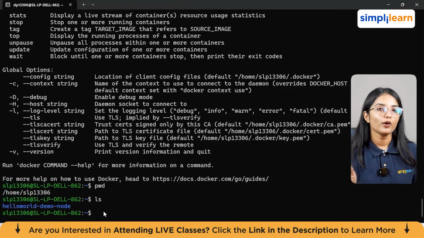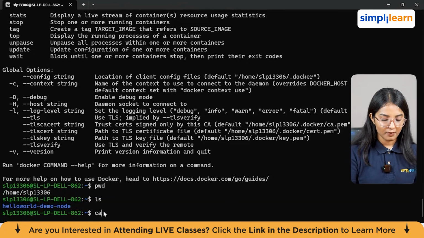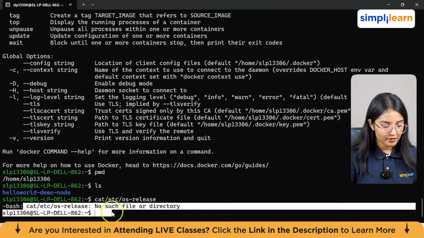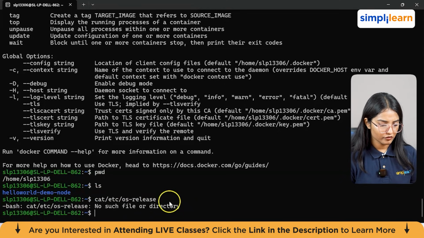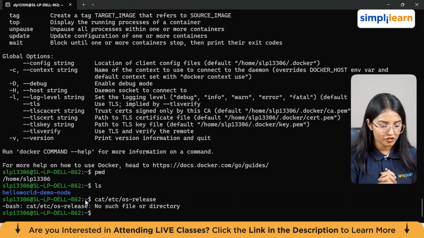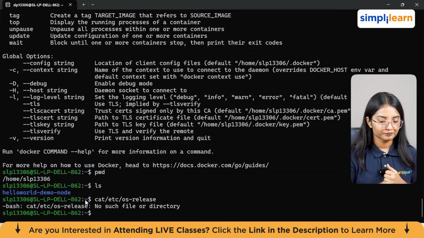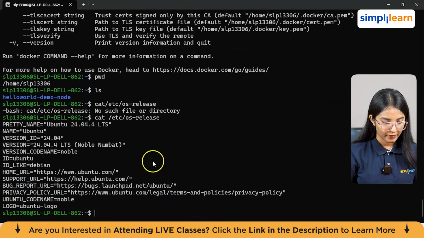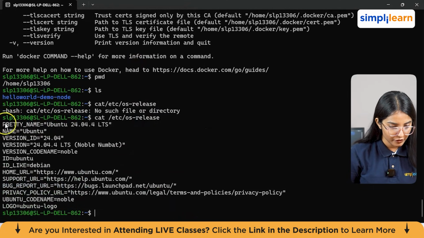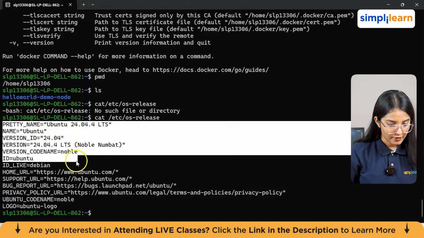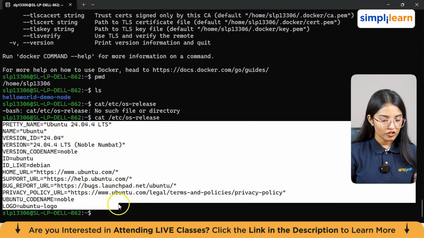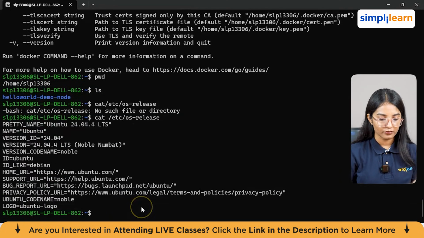And to show your OS information, you can use this command here, which is cat /etc/os-release. Right now, I think this says no such file or directory, because we have obviously changed the name for this, but it actually depends on what file you have created. So right now, this is not the file name. All right, so again, I've just entered it, and here, as you can see, it says pretty name. This will prove that you are inside Ubuntu right now.